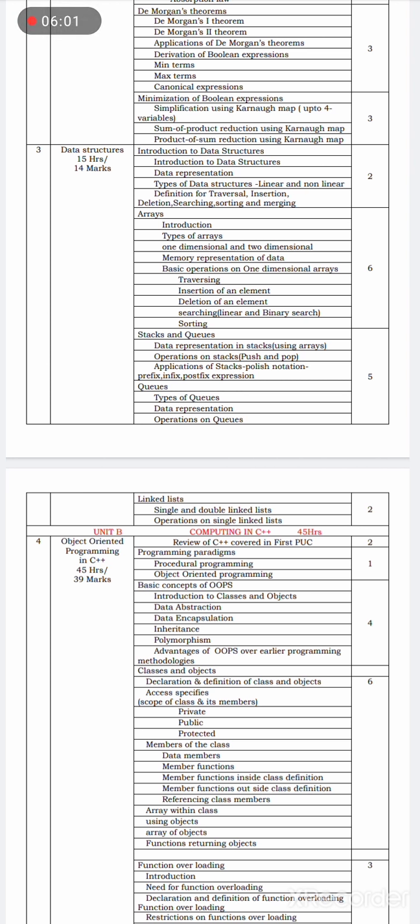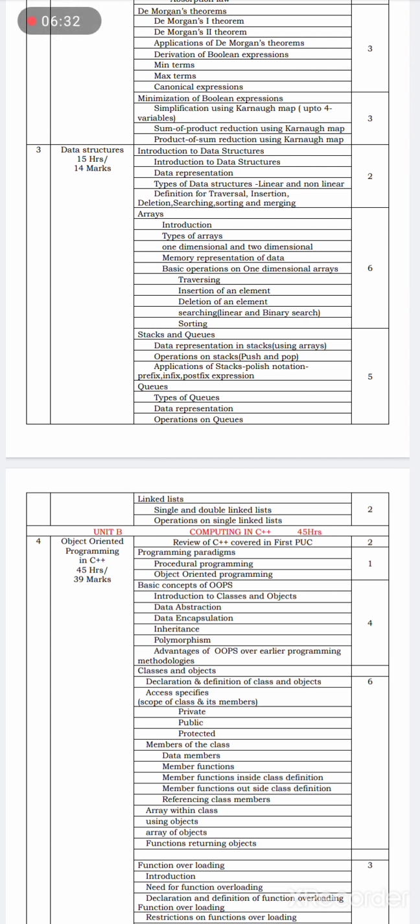That is, the management and storing of data, memory management, and how data is stored in memory during the execution of a program. How efficiently data is stored, in which structure the data is stored systematically in memory, will be studied in the data structure topic, the third topic.